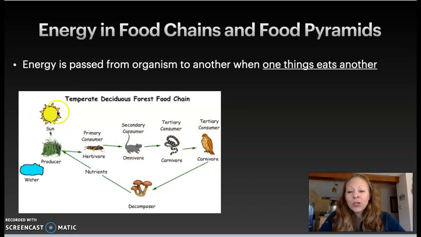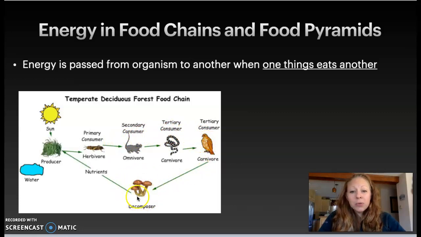And so it all starts at the beginning with the sun. And the producers trap the energy from the sun. And then a primary consumer will eat it, and then a secondary consumer will eat the primary consumer. And that energy is going to be passed on and passed on.